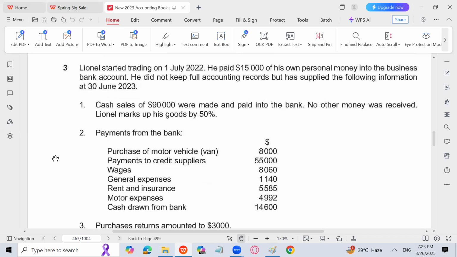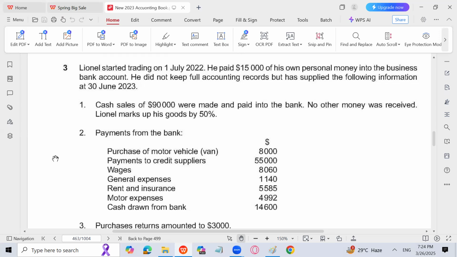He did not keep full accounting records but has supplied the following information at 30th June. Cash sales of 90,000 were made and paid into the bank. So all the sales are cash sales, the amount is 90,000, and that has been paid into the bank. No other money was received. Lionel marks up his goods by 50%.